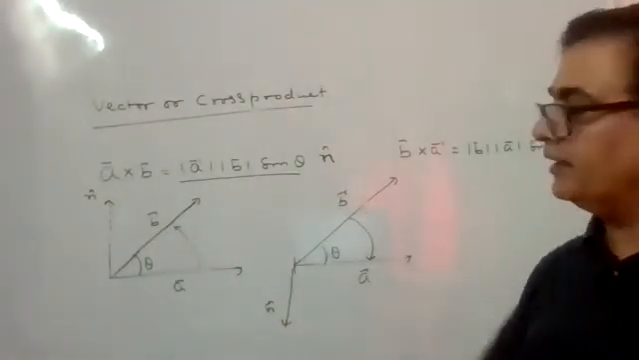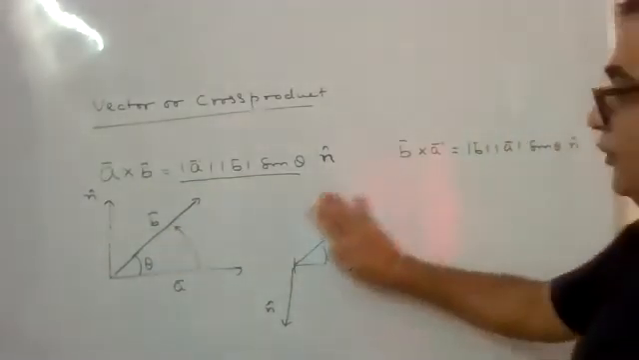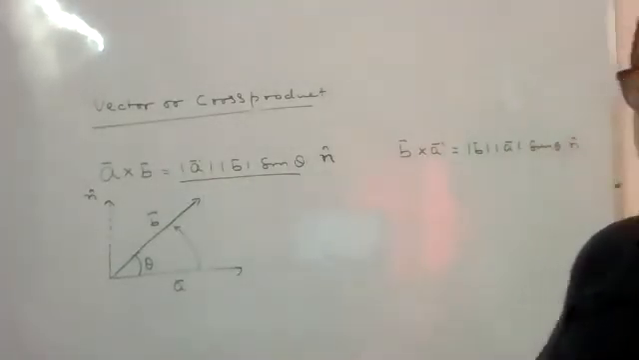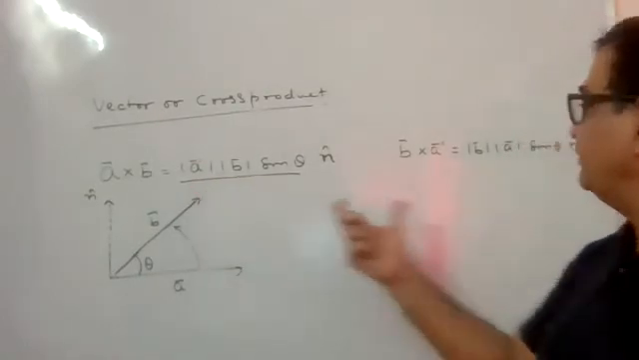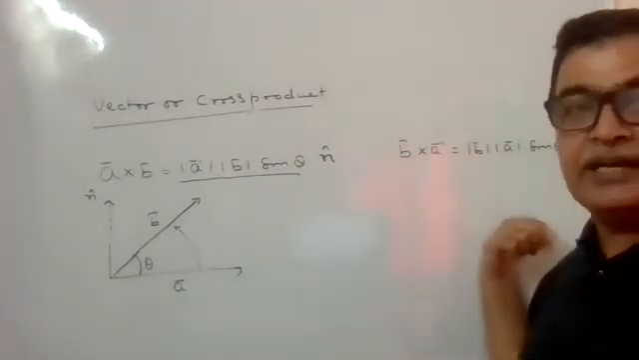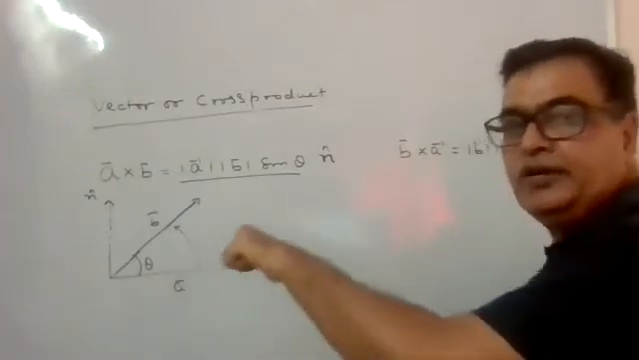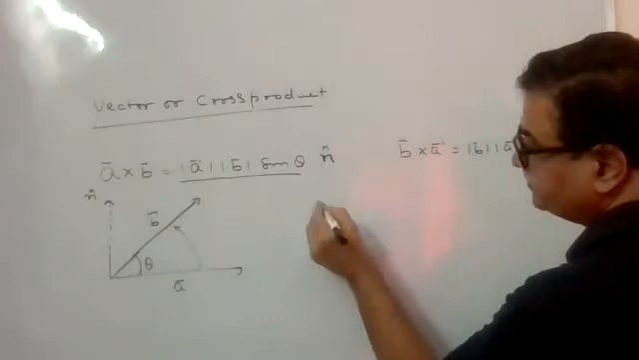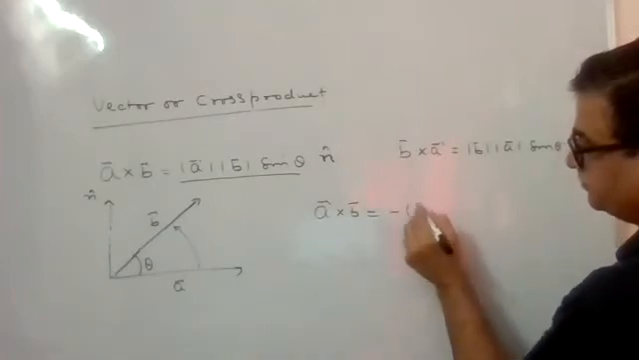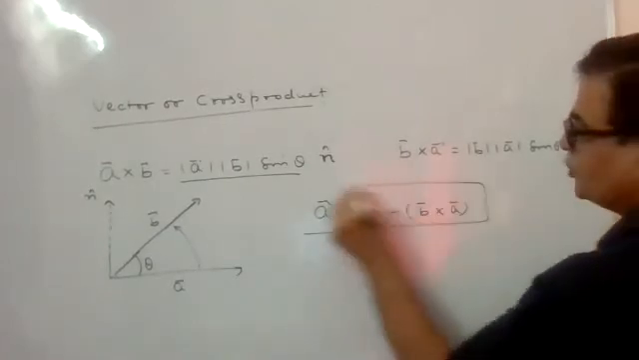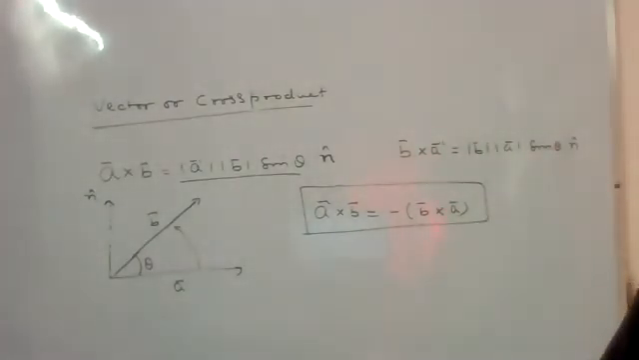Now one thing should be clear. A cross B and B cross A. What is the difference between the two now? Can you tell what is the difference between the two? क्या फर्क आ रहा है इन दोनों में? ये वैल्यू A B साइन थीटा, ये साइन थीटा है, यहाँ एन कैप है, यहाँ एन कैप है. दोनों की एन कैप में फर्क क्या है? डायरेक्शन रिवर्स है. इसमें आउटवर्ड आ रहा था, उसमें इनवर्ड आ रहा है. इसका मतलब A क्रॉस B इज नेगेटिव ऑफ B क्रॉस A. This we should know. So A cross B is negative of B cross A, we should remember.